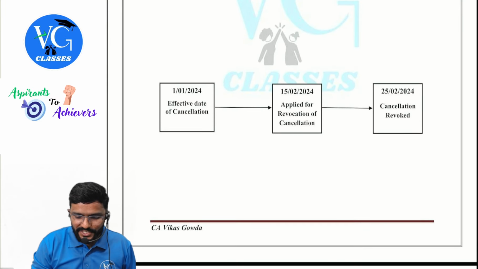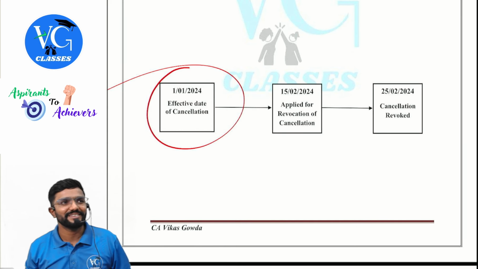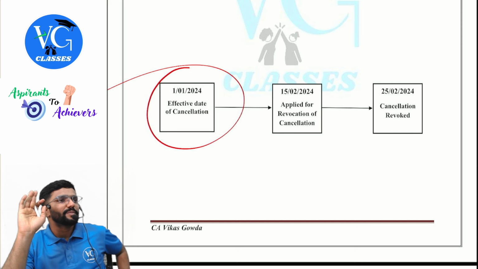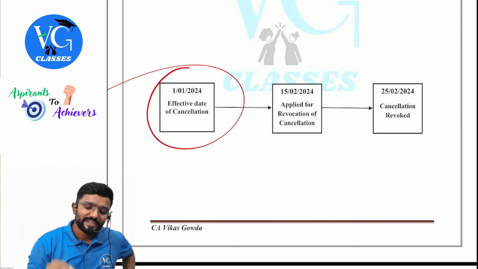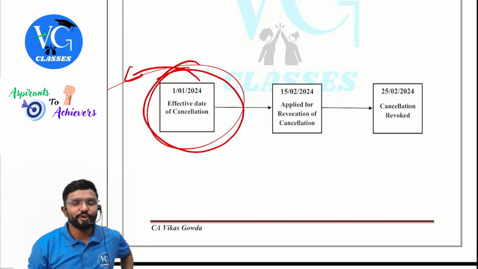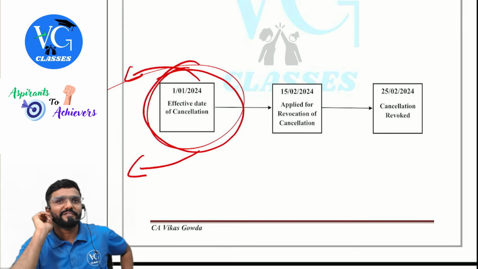Sir, my cancellation is effective from 1st January. Now I received the order from the proper officer telling my registration is cancelled. Now guys, you listen. Sir, I was liable to pay some amount before this. I was supposed to file returns before this. That means I will tell bye-bye for that also?